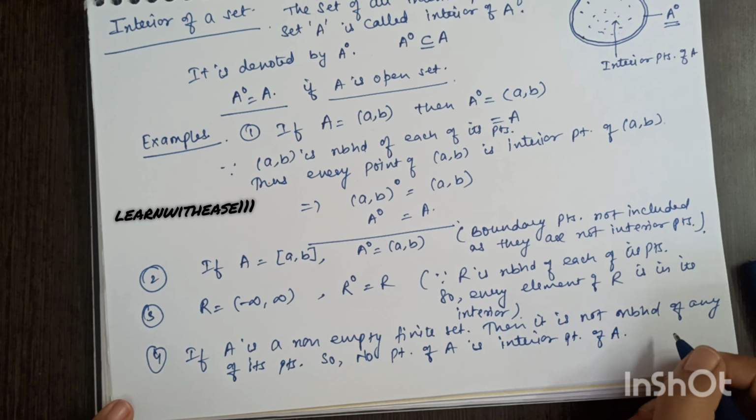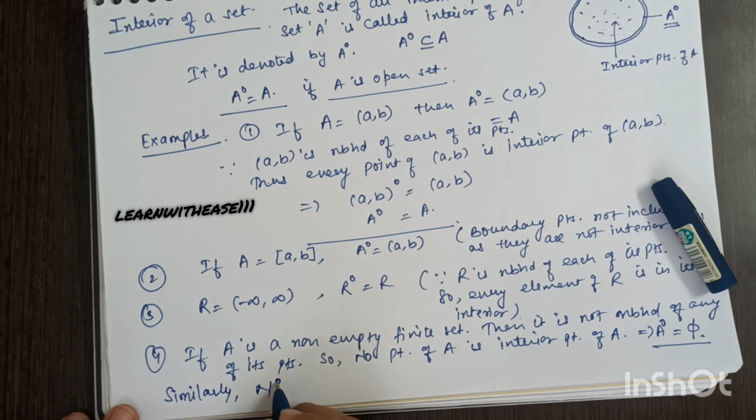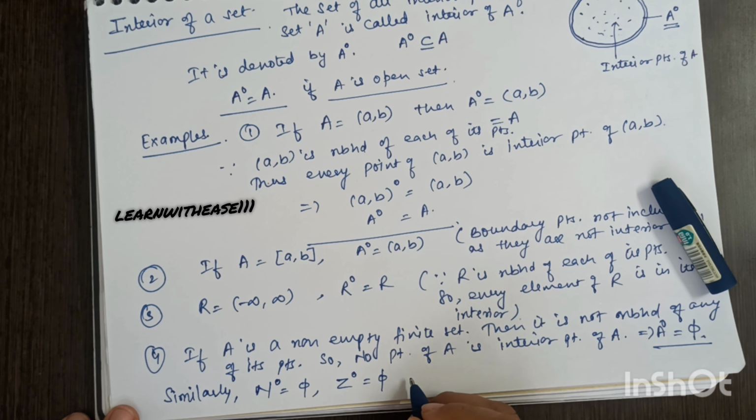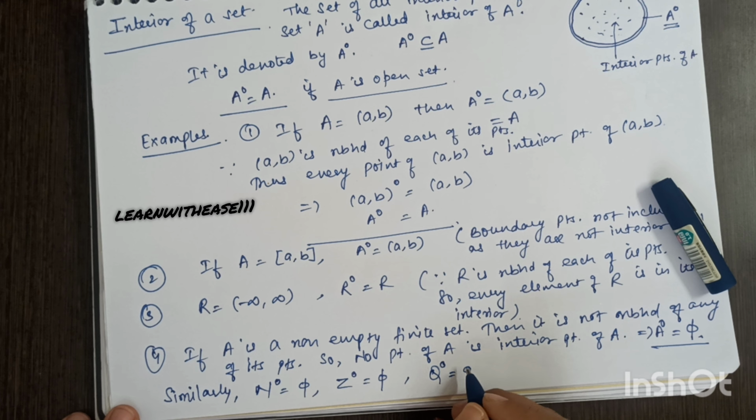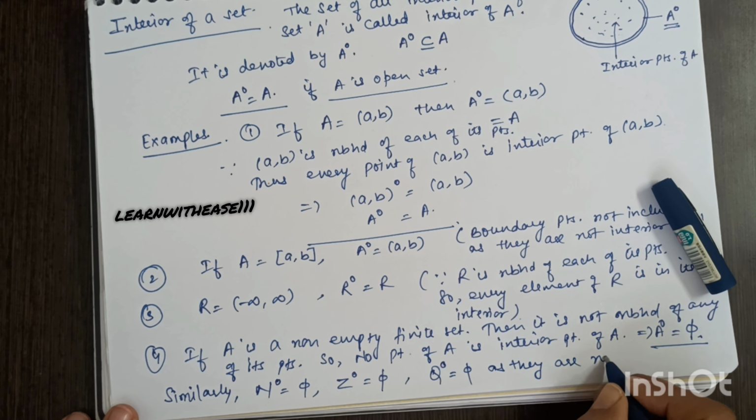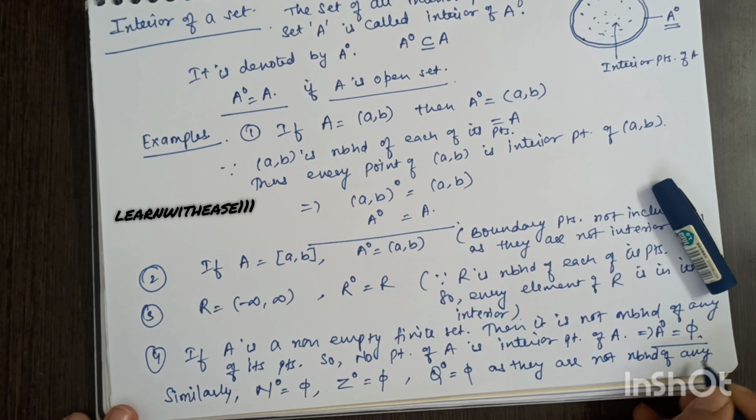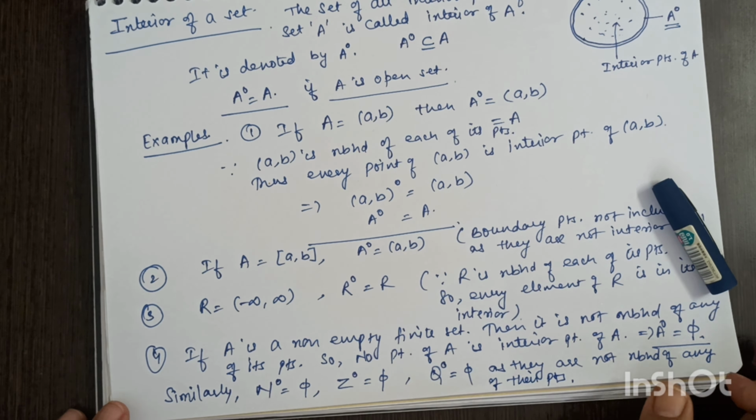Similarly, interior collection of natural numbers, integers, rationals all are empty, because none of them are neighborhoods of any of their points. Hence there is no interior point inside the set.